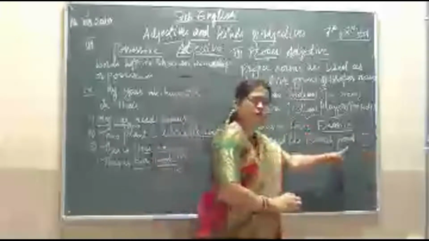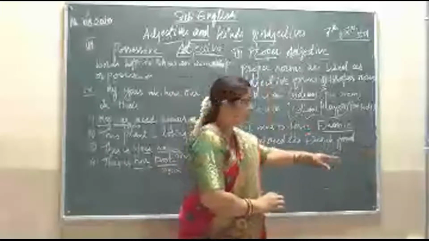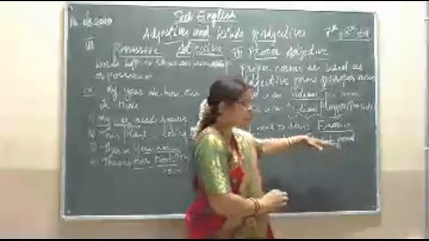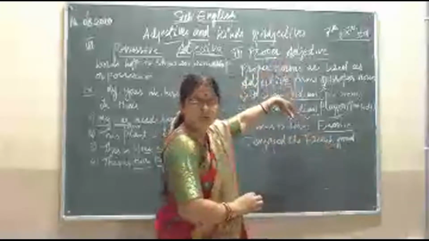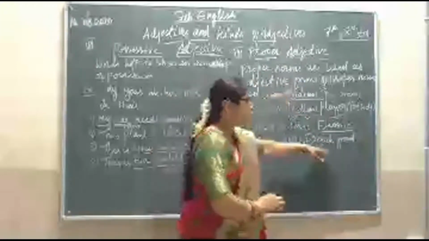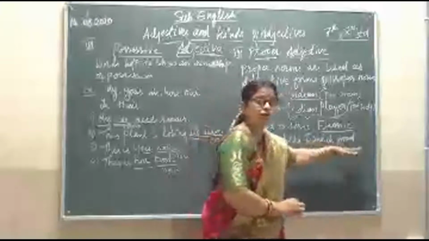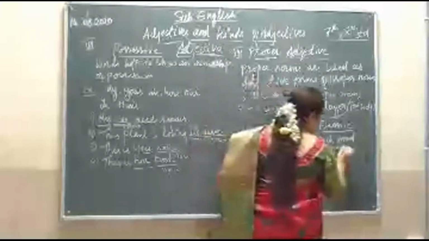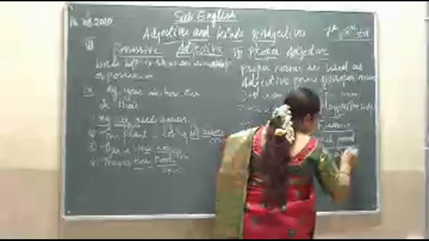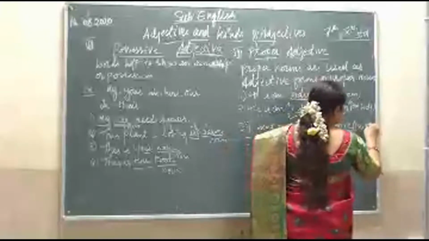Food is a noun here. The word which is placed just before this noun food is an adjective here. So this French has now become an adjective. That is what a proper adjective is: a proper noun being used as an adjective. That is French food. Food is a noun here. So this is a proper adjective, whereas this is a proper noun.